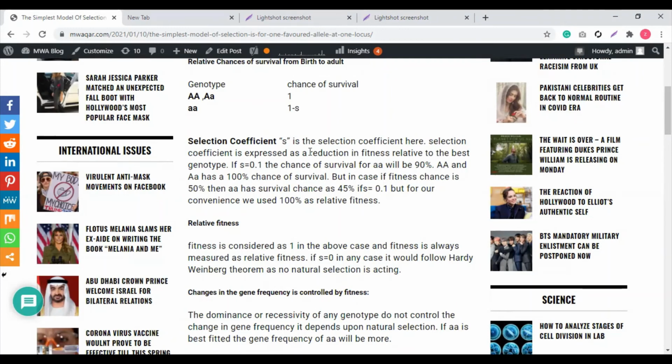And if we increase this S, the chances of survival of this genotype decrease more. In this case of 0.1, we have 45% chances of survival for this genotype. But if we take a value greater than 0.1, the chances of survival of this genotype will become less.